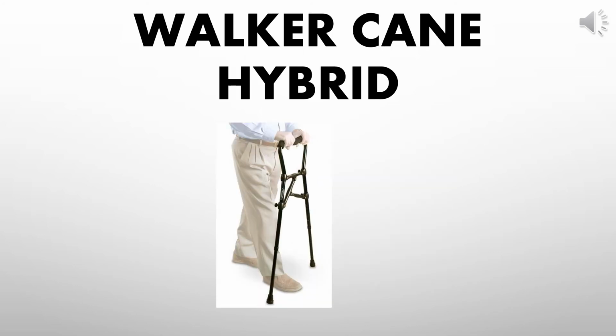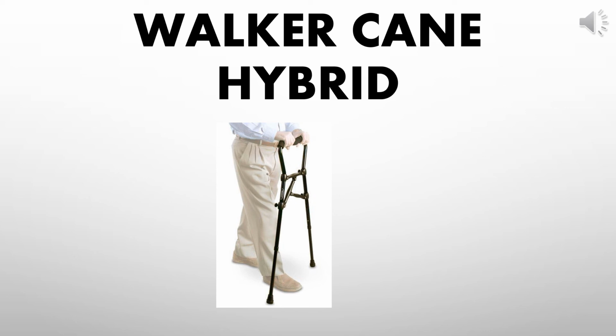Next one is the walker cane hybrid. A walker cane hybrid was introduced in 2012 to bridge the gap between the cane and the walker. The hybrid has two legs which provide the lateral support that the cane cannot. It can be used with two hands in front of the user, similar to the walker, and provides an increased level of support compared with the cane.